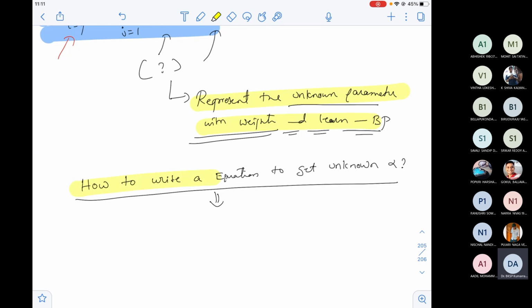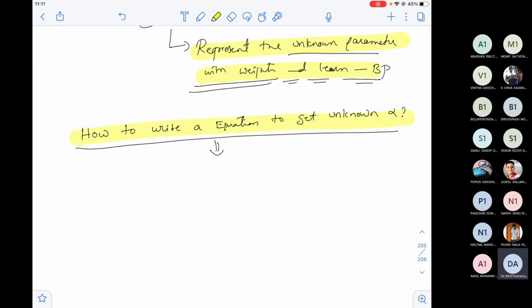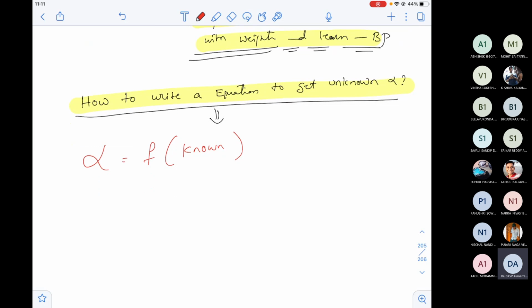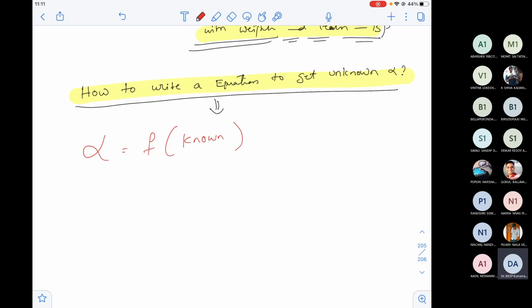Now we stopped at a question: how to write an equation to get the unknown alpha. Can I write it like this? Alpha, I don't know this. Now let us write it as a function of known values. Then I'll get the unknown alpha. That's perfect. The idea is too good. This is the core theme of the majority of deep learning architectures. If you come up with your own architecture tomorrow and you don't know some values associated with it, you can also follow the similar approach that people are following even today. Understand the crux, that is very, very important.